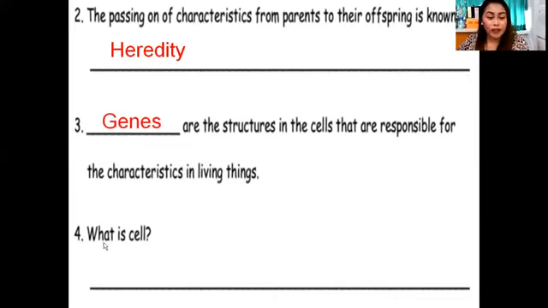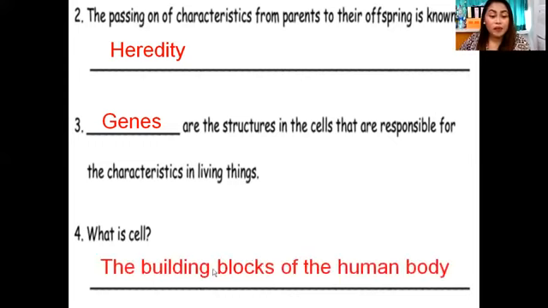Number 4, what is cell? There are many cells in our body. What is the importance of cell in our body? The building blocks of the human body. Yes, cells build our human body.